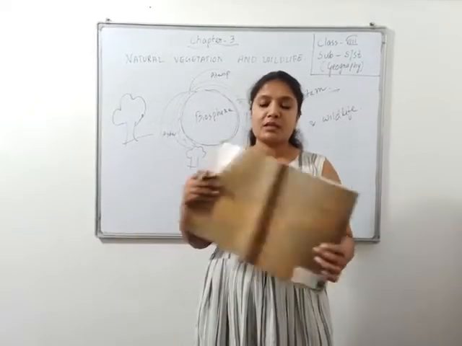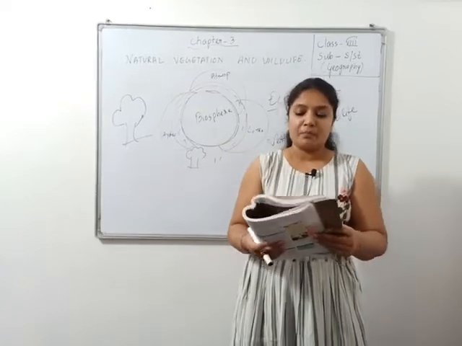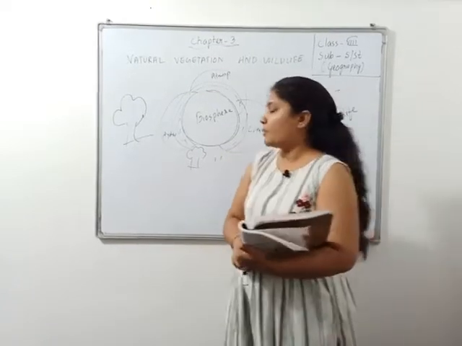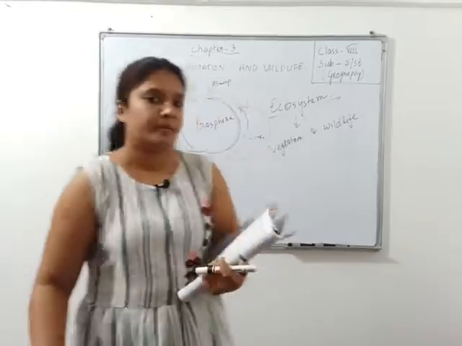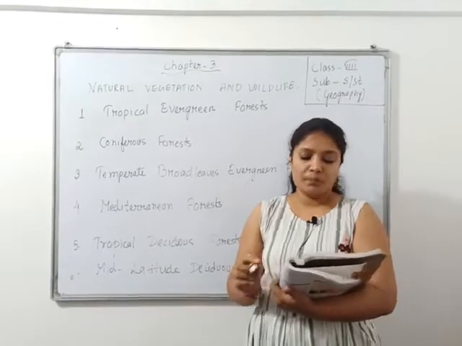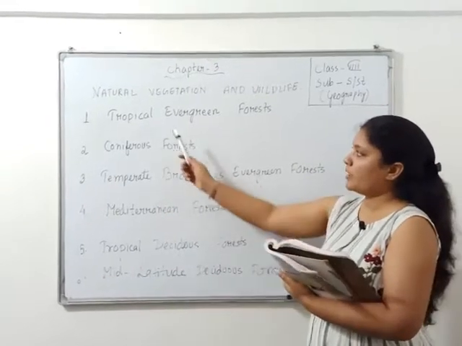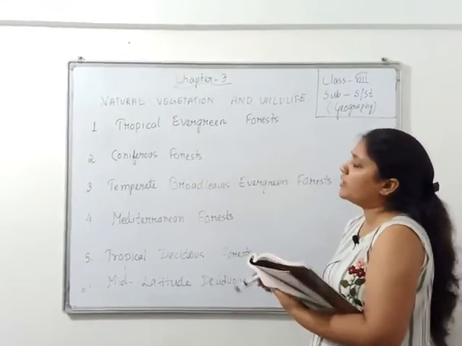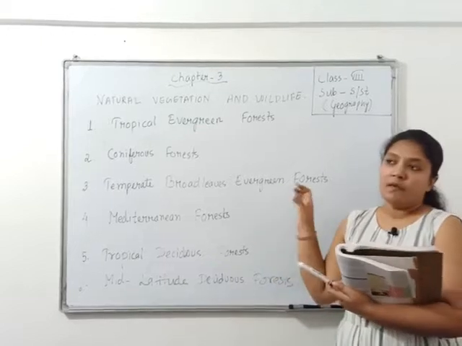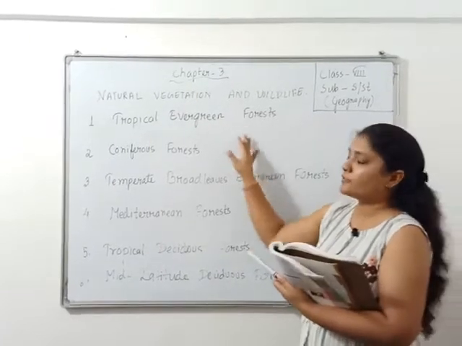So what are those 6 types of forest? The first one, let us write it on the board. It will be easy for us, right? So there are 6 different types of forest, right? So the first one is what? Tropical evergreen forest. So let us see what type of vegetation falls under this forest.